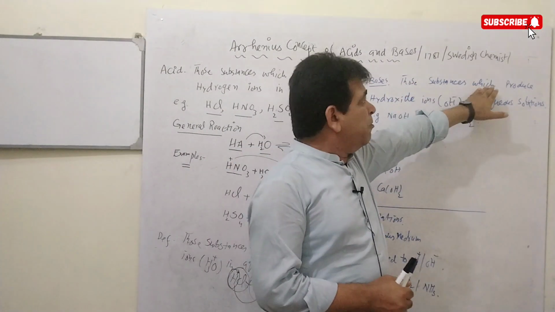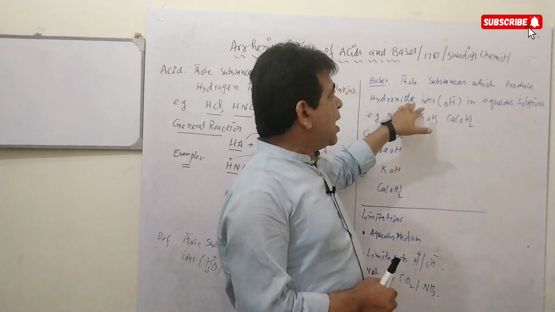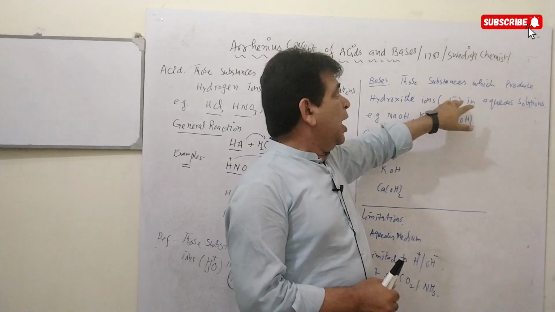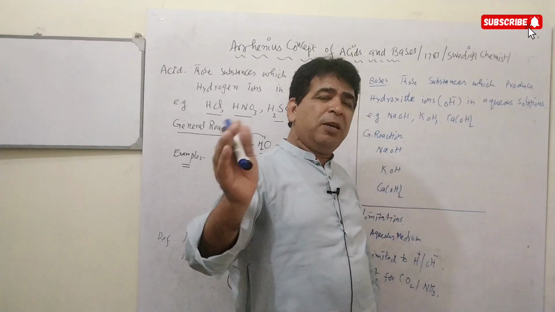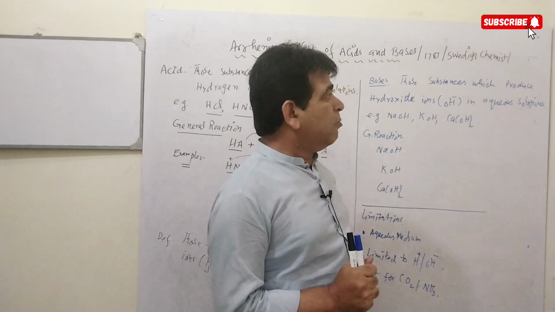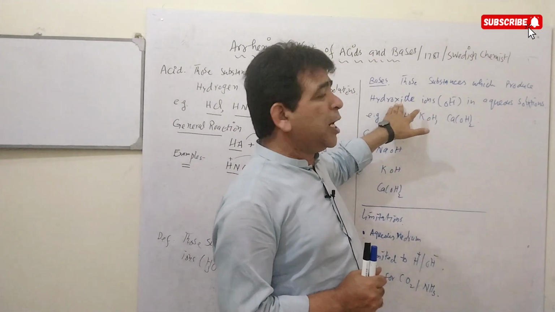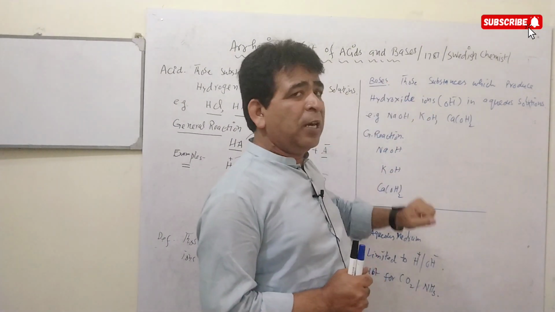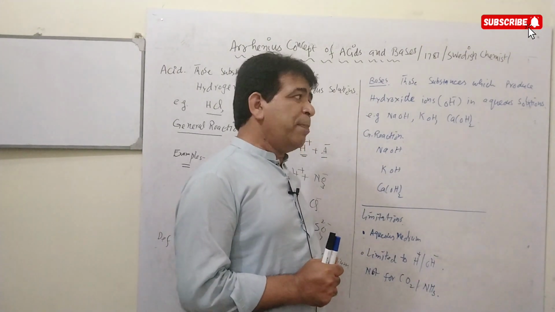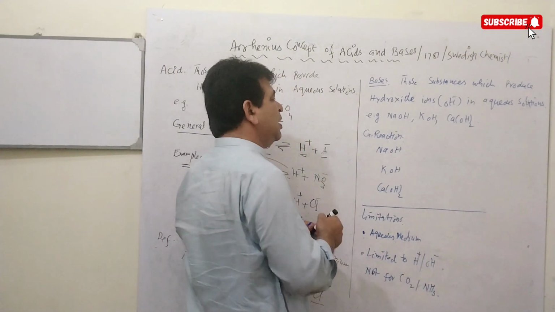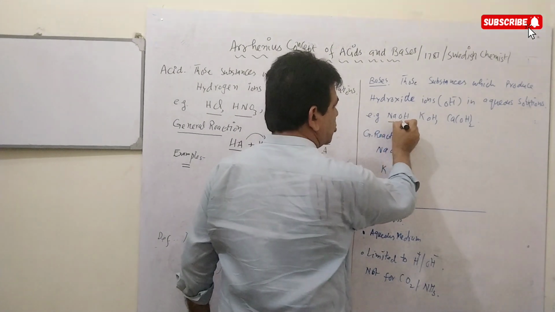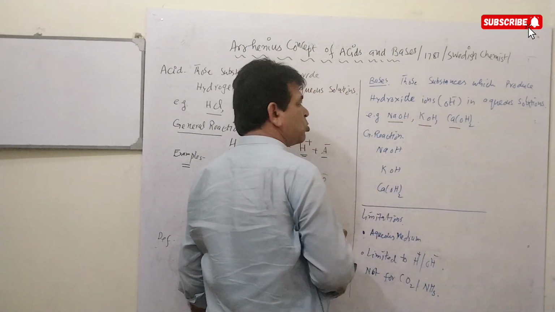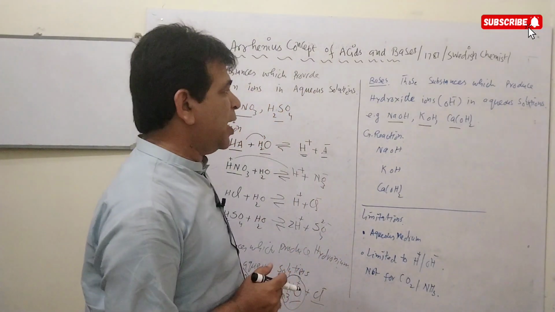Those substances which produce hydroxide ions, OH negative, also known as hydroxyl ions, in aqueous solution, meaning when bases are dissolved in water, what will they produce? They will produce hydroxide ions or hydroxyl ions. Those substances are generally known as bases. General examples for the bases are NaOH, sodium hydroxide, KOH, potassium hydroxide, and Ca(OH)2, calcium hydroxide.